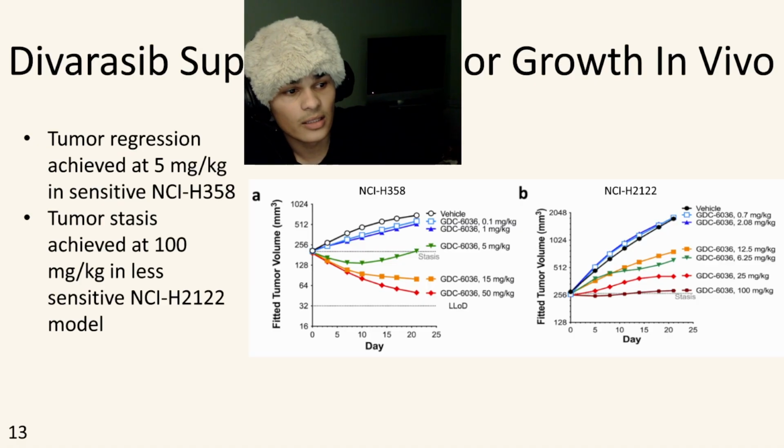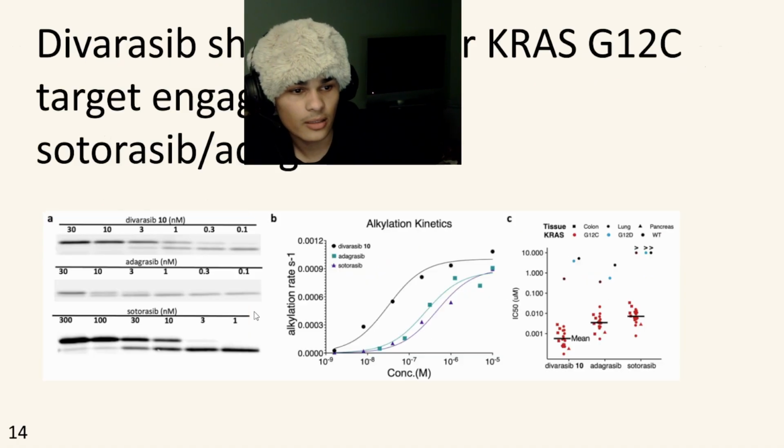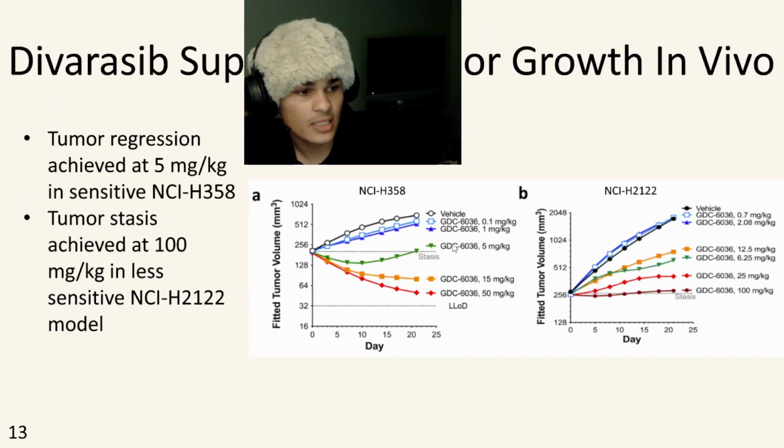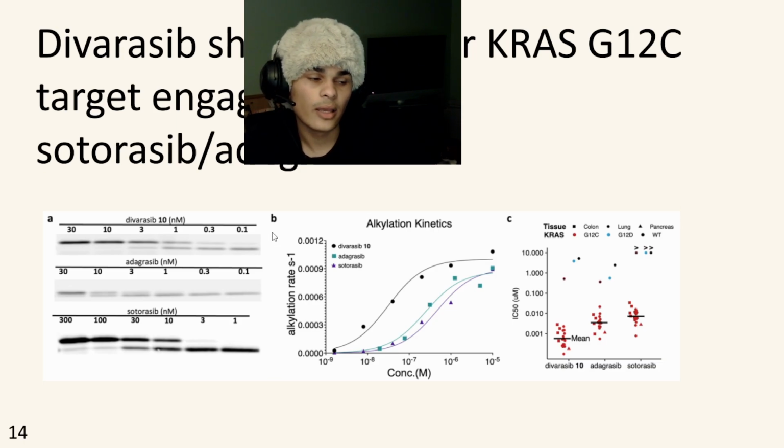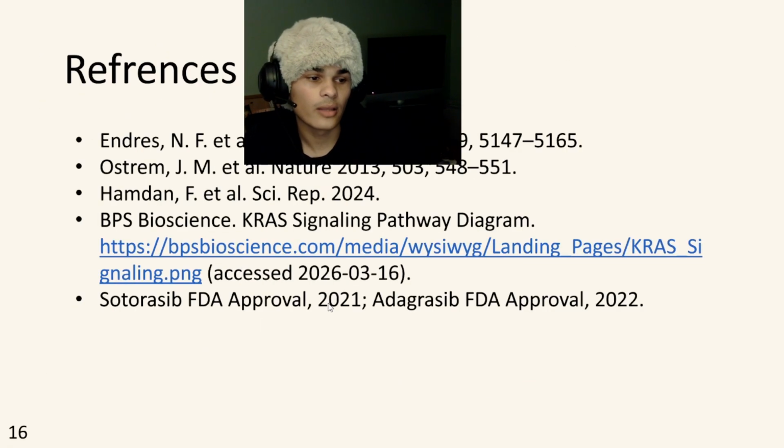This is the sensitive tissue model. The tumor size went down. In the non-resistant tissue model, it stayed the same. So that's better. Here are some other graphs. Other inhibitors have lower potency, Divarasib is better. It has good selectivity. Blah, blah, blah. I don't care.